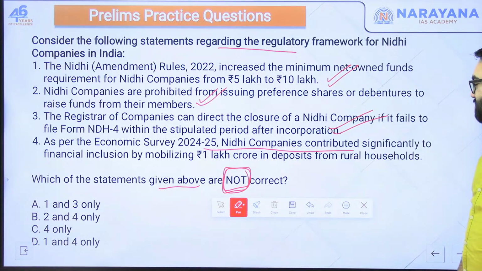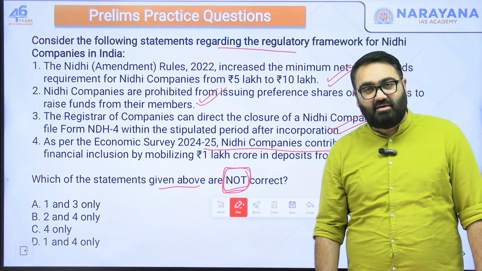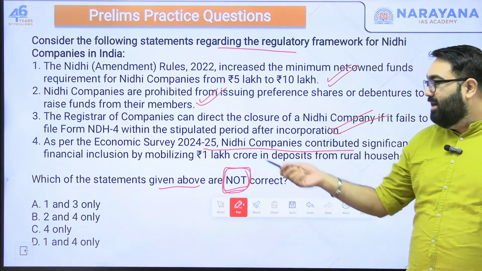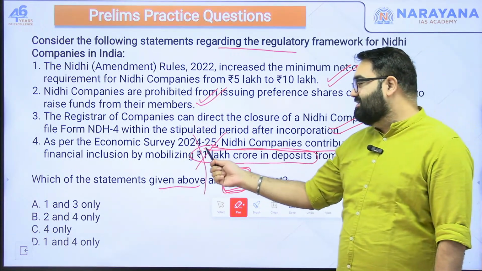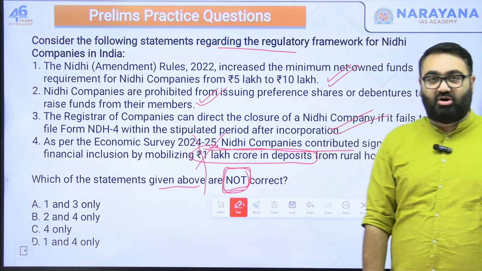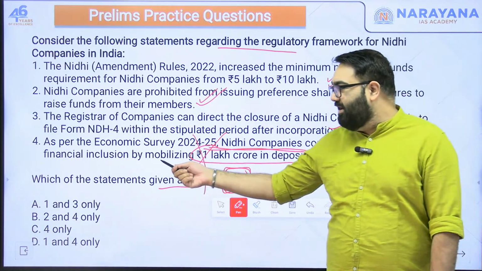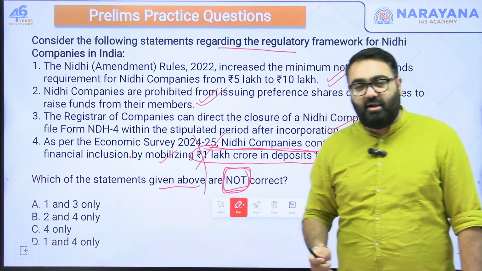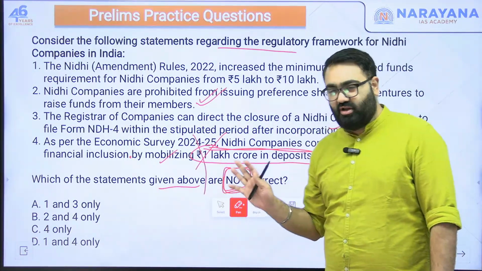lakh crore in deposits from rural households. Now, while there has been talk about Nidhi companies being able to bring in more people into financial inclusion, the fact that 1 lakh crore rupees was deposited has not been certified anywhere. The Economic Survey does not give this figure. They do not say that Nidhi companies have accounted for this much deposit. There is a mention that these Nidhi companies have played an important role in financial inclusion. So if the statement had ended there, it would have been correct. But when you add a certain figure that the Economic Survey gives, that is wrong. They do not give this figure.